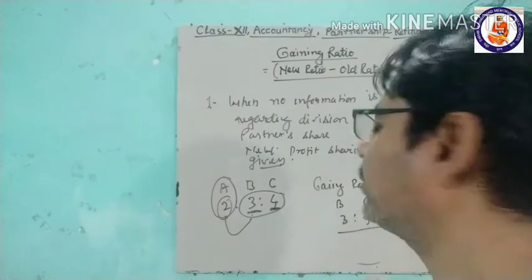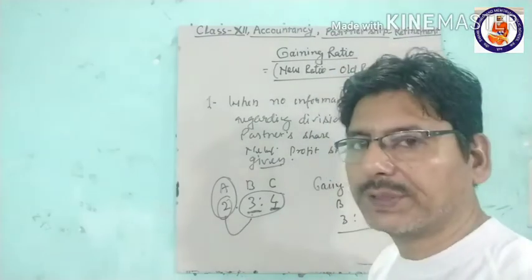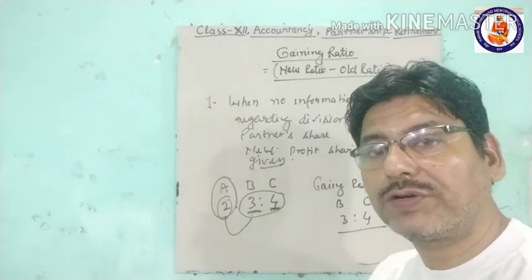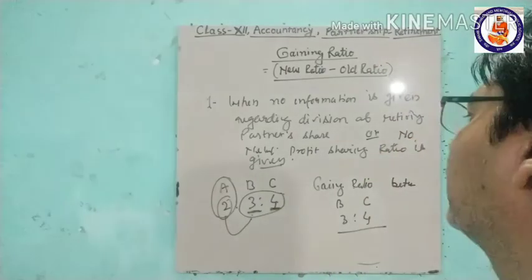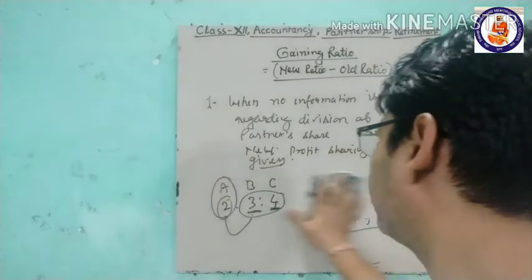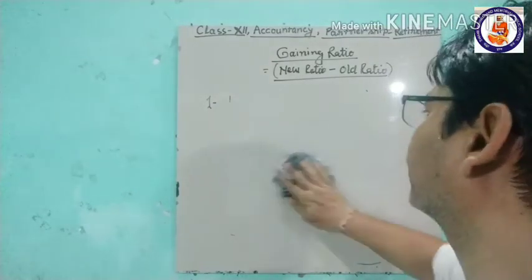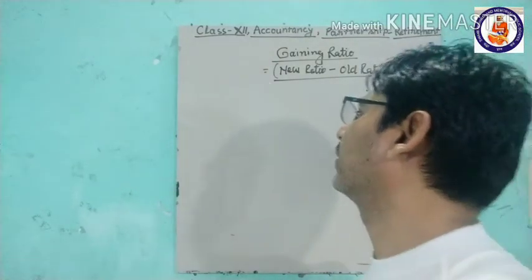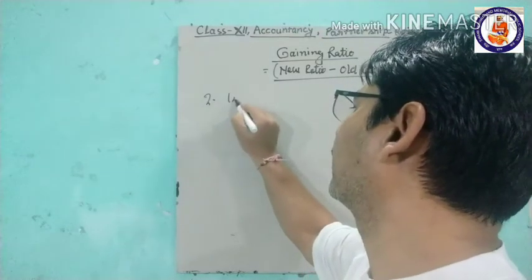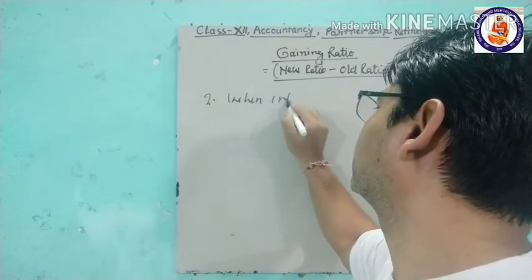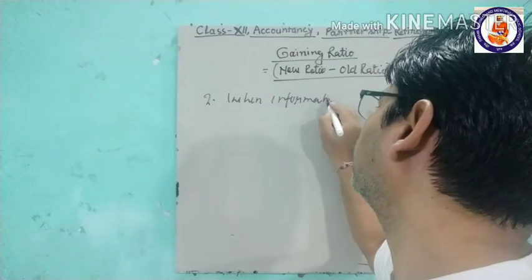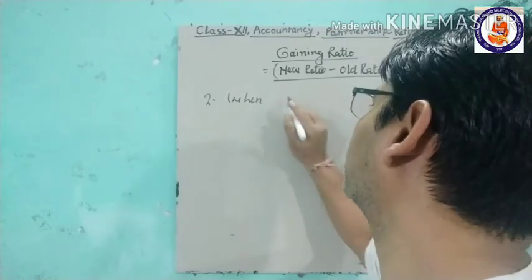And the second condition is when this information is given, or the new profit sharing ratio is given. So when the second condition is when such information is given.